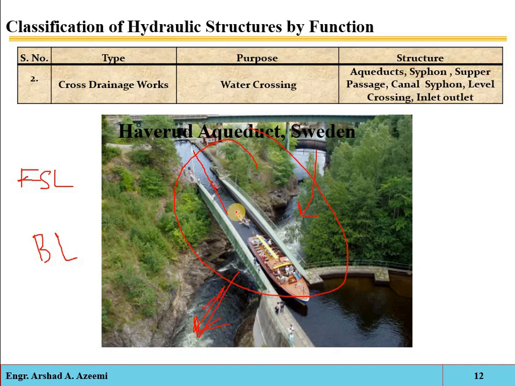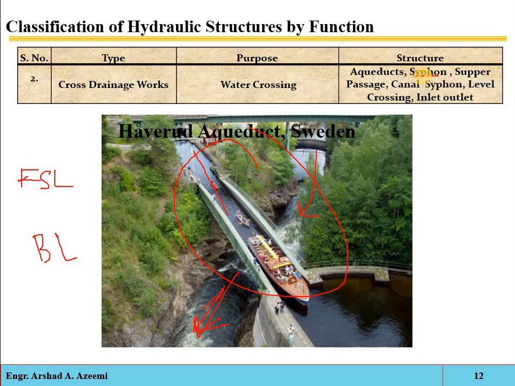Okay, so it will be passed over the natural drain. Second one is the siphon. A siphon is just a tube which is conveying water upward from a reservoir and then downward to a lower level.